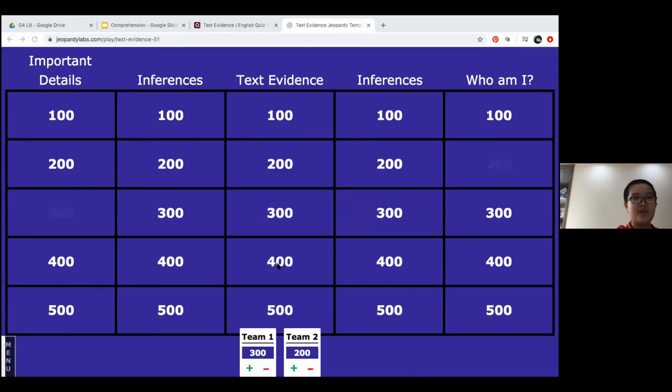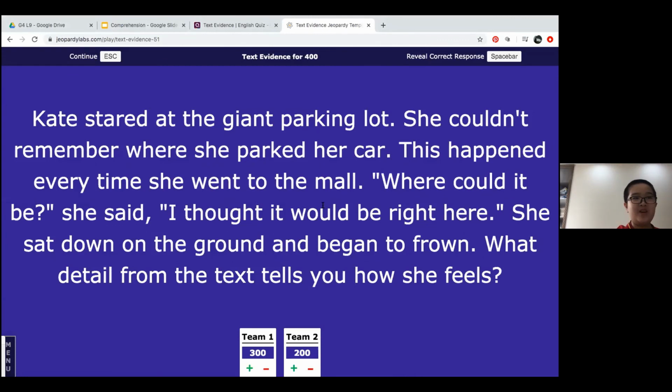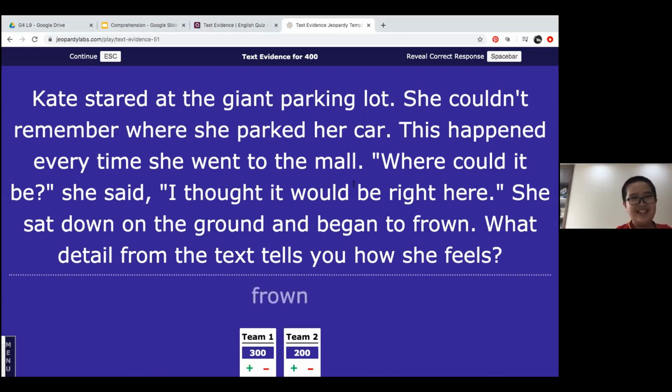Which category? Text evidence. All right, let's see. Kate stared at the giant parking lot. She couldn't remember where she parked her car. This happened every time she went to the mall. Where could it be? she said. I thought it would be right here. She sat down on the ground and began to frown. What detail from the text tells you how she feels? She sat down on the ground and began to frown. All right, let's check. Good job. Okay, you are team 1, so you have 700 points.